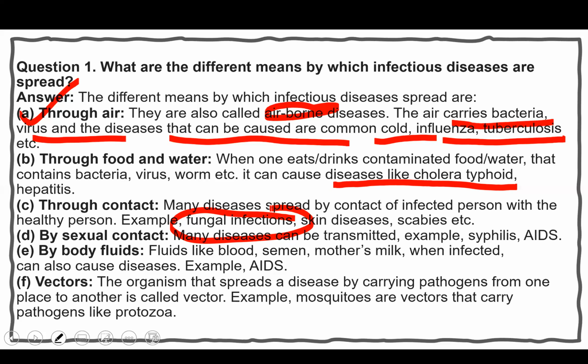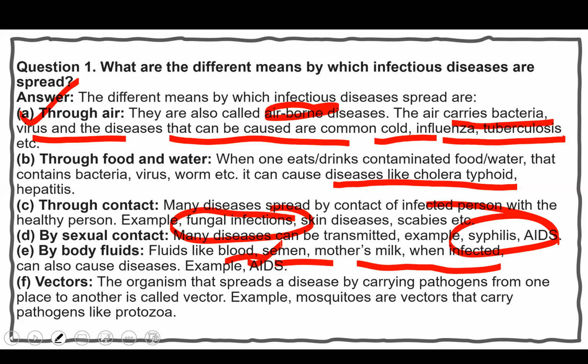By sexual contact, many diseases can be transmitted. Example, syphilis and AIDS. These are the diseases which are spread by sexual contact. And by body fluids, fluids like blood, semen, mother's milk, when infected, can also cause diseases. Example, AIDS. Because I already told you, AIDS can be spread by breastfeeding.